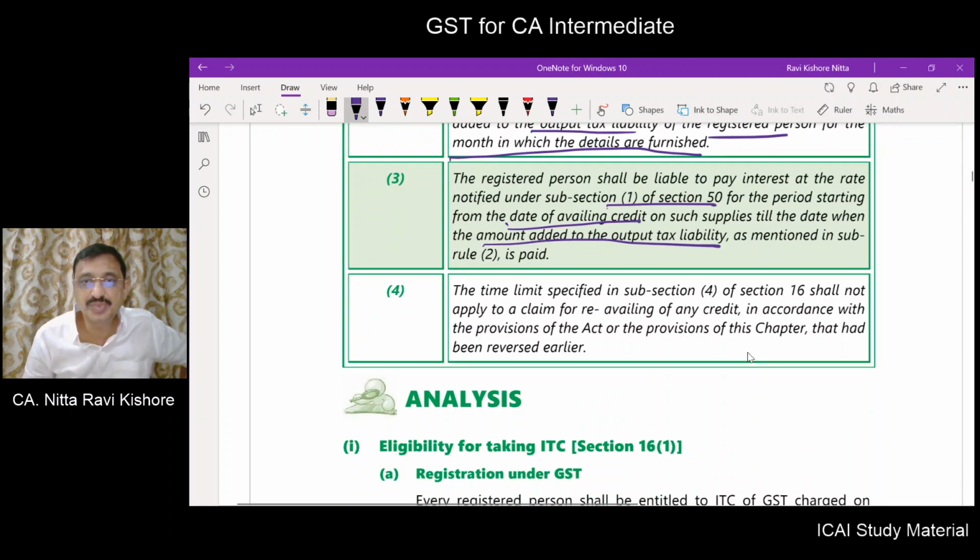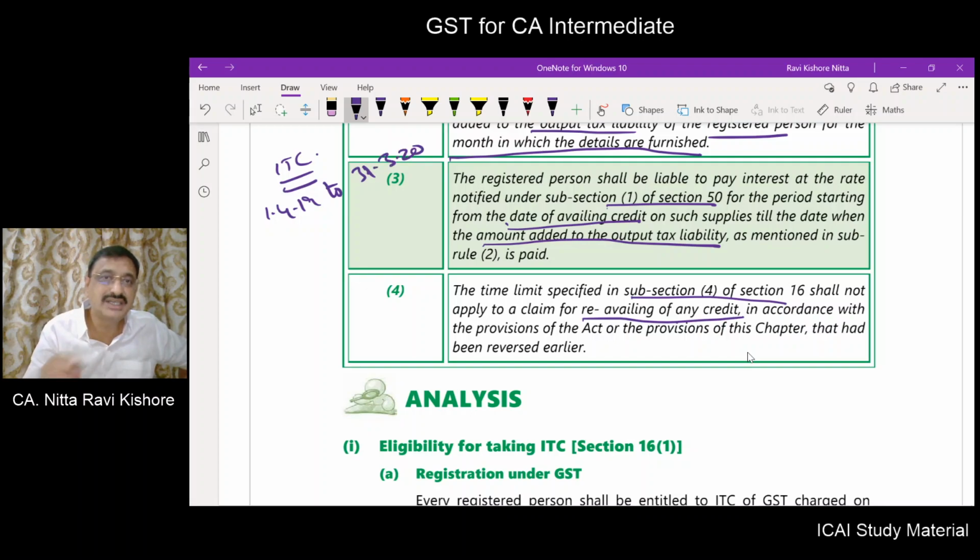The time limit specified in 16(4) shall not be applicable to claim of re-availing of any credit. If you want to take ITC, what you have to do? Let us say the invoice is dated between 1/4/19 to 31/3/20, or a debit note pertaining to an invoice given during this period.